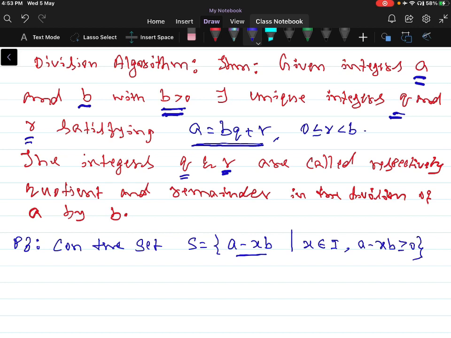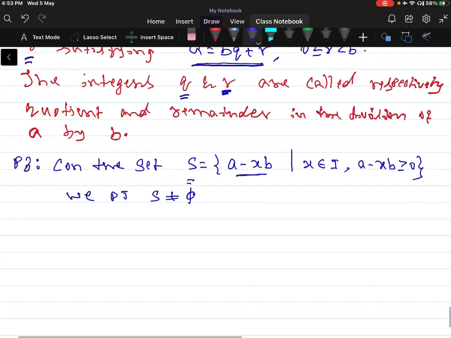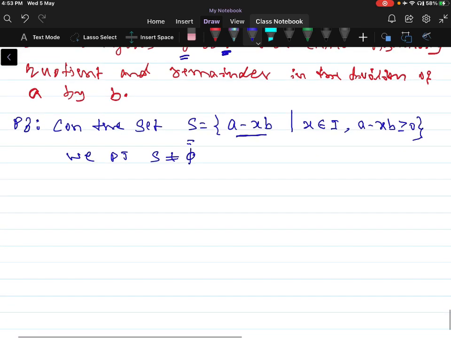Now we have to prove that S is non-empty. Since B is positive, we can write B is greater than or equal to 1.